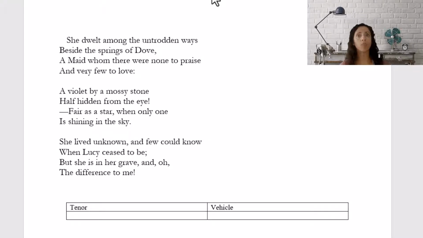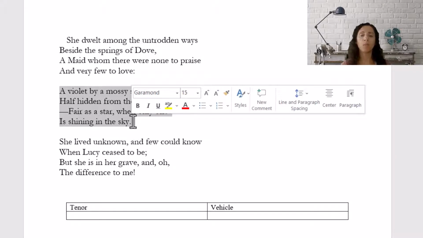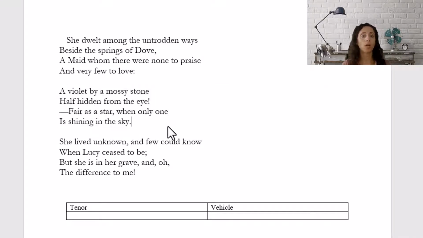Now let's stop for a moment and consider the poet's use of figurative language. I'm going to focus on the second stanza here because this second stanza is so filled with two very significant comparisons. So we have a violet by a mossy stone, half hidden from the eye, and we have fair as a star when only one is shining in the sky. So here we have two comparisons being made.